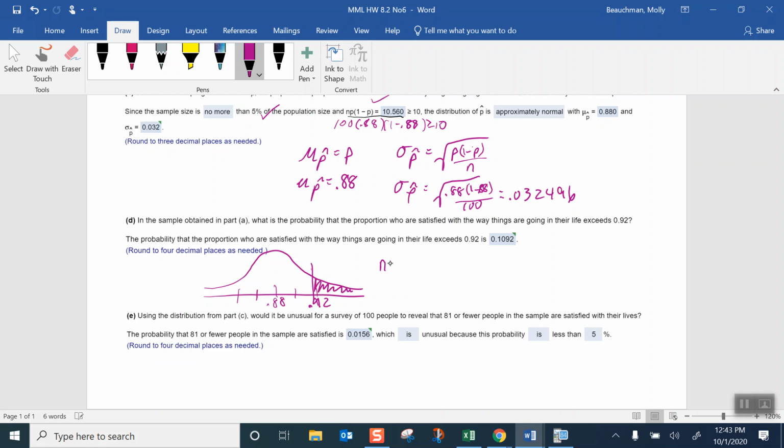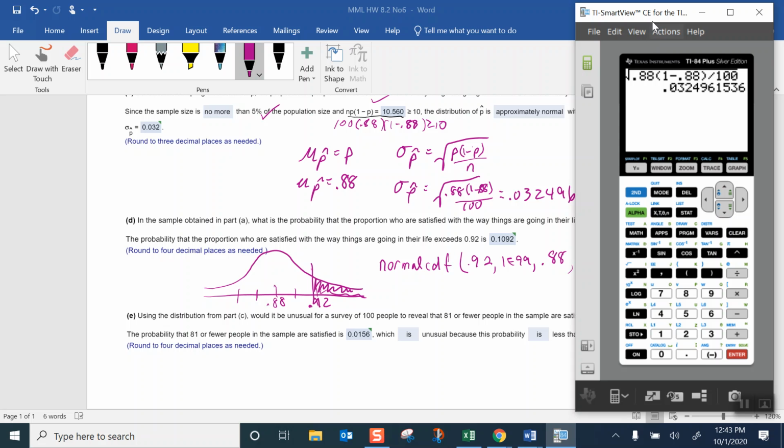If we're looking for area on a normal distribution, for the calculator we use normal CDF. A reminder, we use the interval. The lower bound is 0.92 and the upper bound is infinity. We have a mean of 0.88 and a standard deviation of, I'm going to put in more decimal places, 0.032496, and I'll show you why in a second.